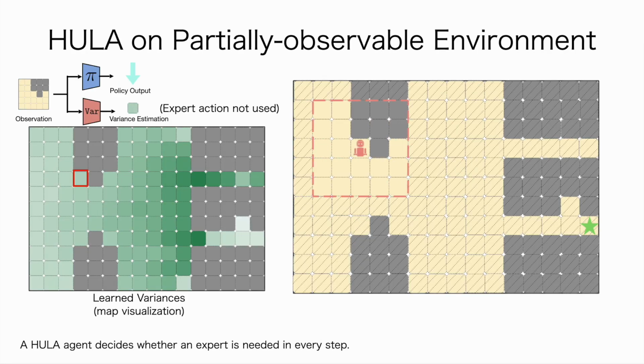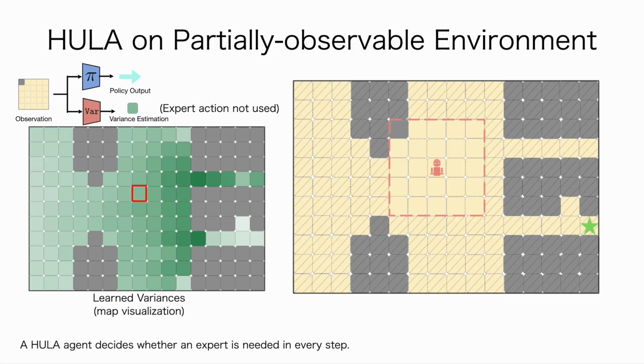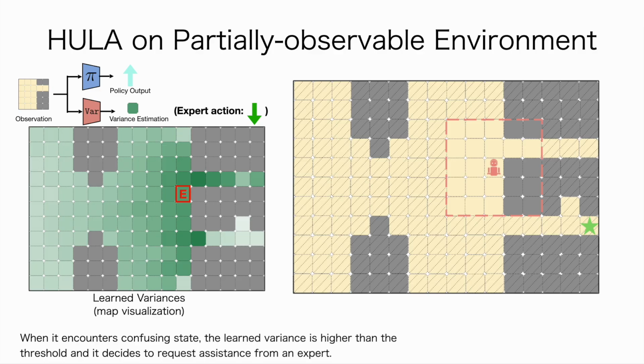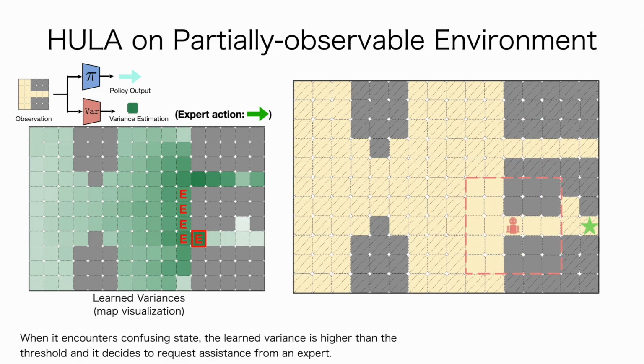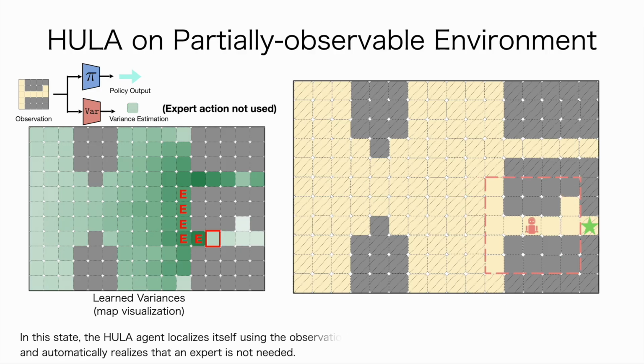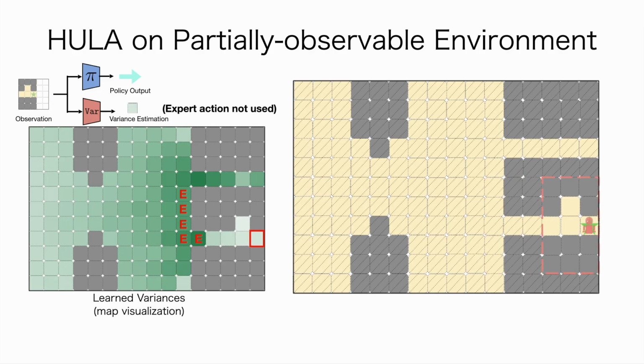Our results show that a HULA agent can assign high uncertainty when the agent has difficulties to localize itself. When it encounters confusing states, the learned variance is higher than the threshold and it decides to request assistance from an expert. When the observations allow the agent to localize itself, the HULA agent executes its own policy and does not consult a human.